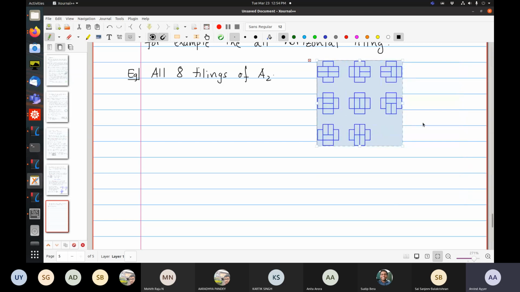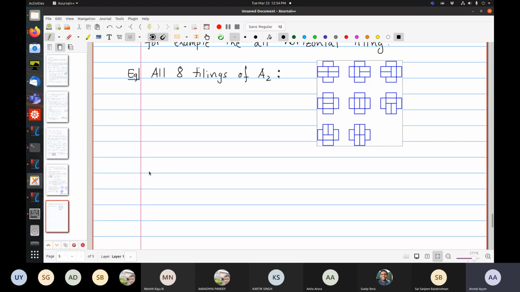So these are all the 8 tilings. So this is the all horizontal, this is the all vertical, and so on.